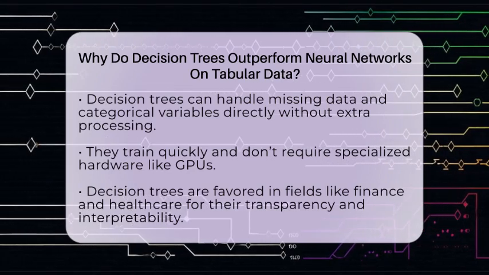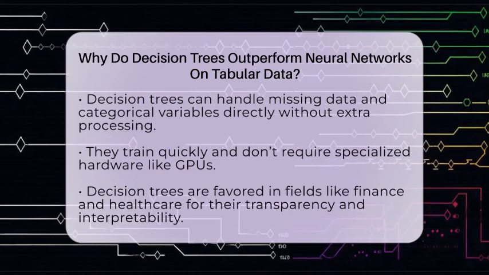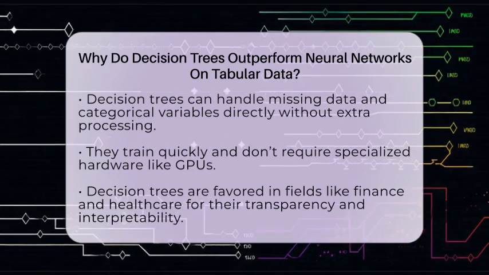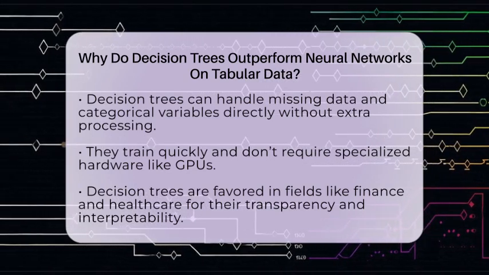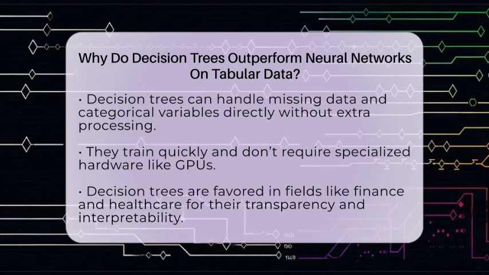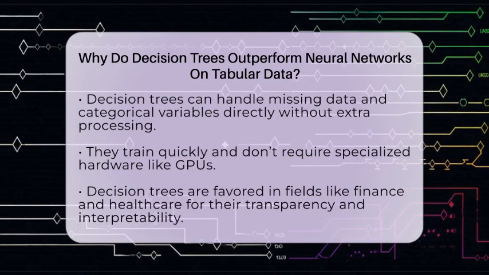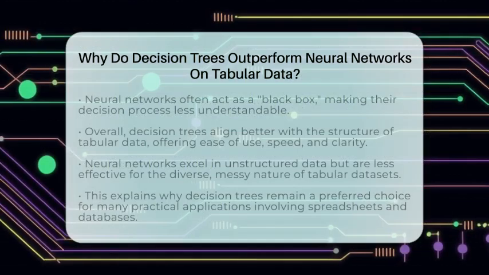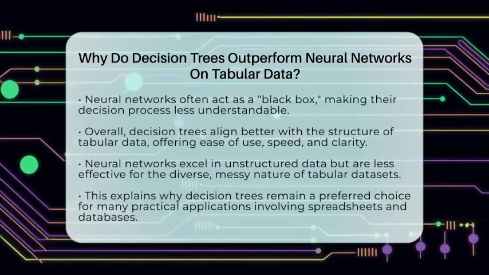In fields like finance, healthcare, and business analytics, decision trees are popular because they give clear explanations for their decisions. This transparency is important when decisions impact people's lives. Neural networks, while powerful, often act as a black box, making it hard to understand how they arrive at a conclusion. Overall, decision trees match the structure of tabular data better.